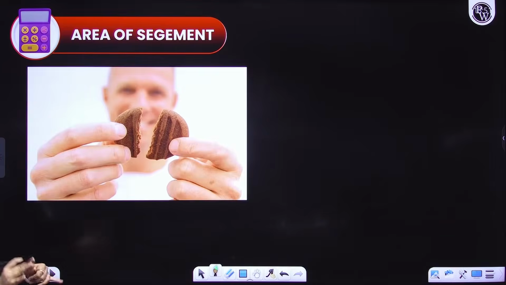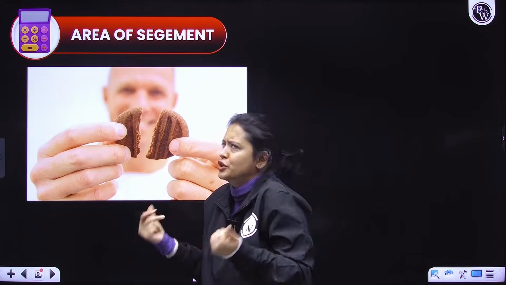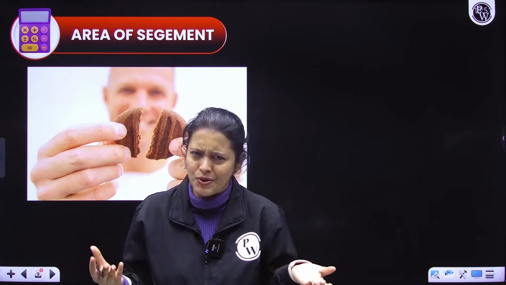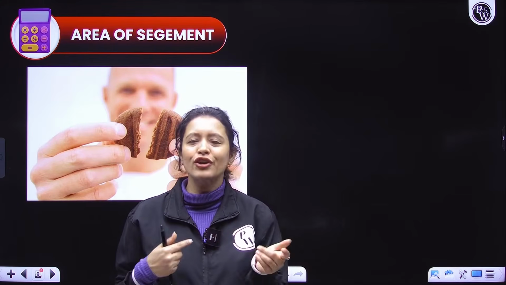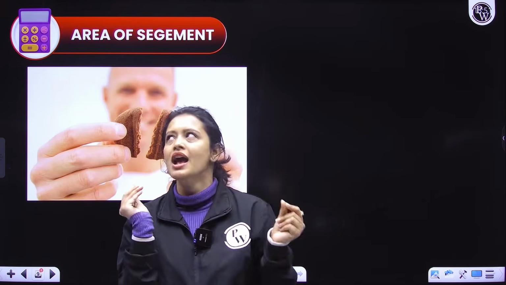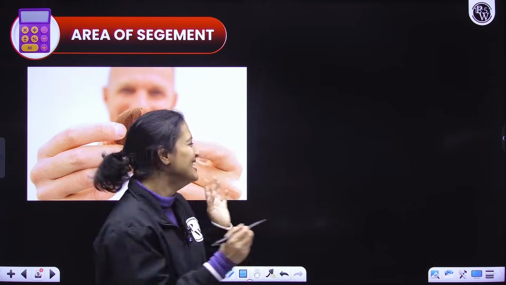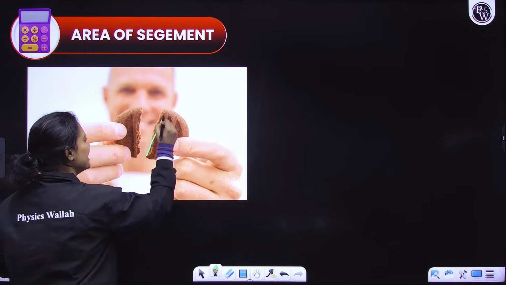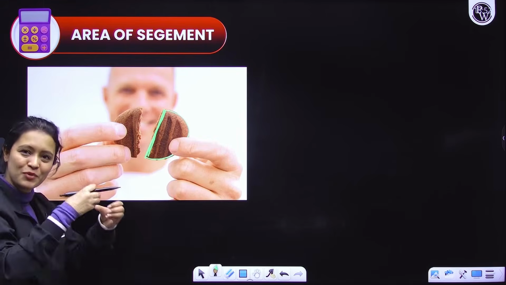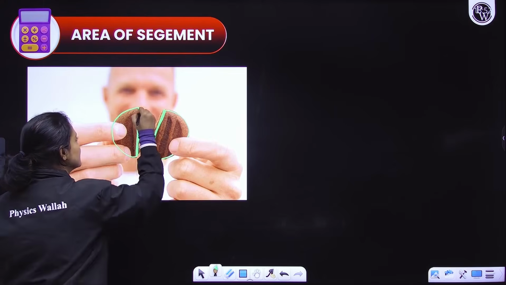Let's move on to the last portion, that is the area of a segment. So what is a segment? How can you visualize it? Again, very easy to visualize. All of you eat cookies. Some might be eating it right now, right? So if you have to distribute a cookie between you and your sister or brother, how do you do it? You break it, right? And more often than not, the breakage is not entirely equal. Sometimes you do it deliberately, so that you make one portion of the cookie larger, another one smaller. The smaller portion you give to your sister.